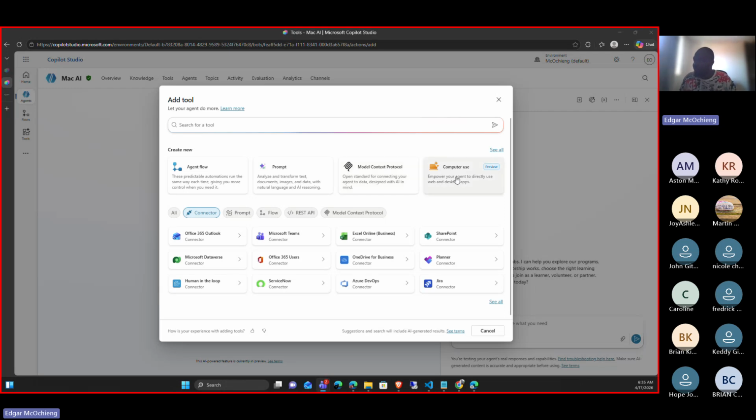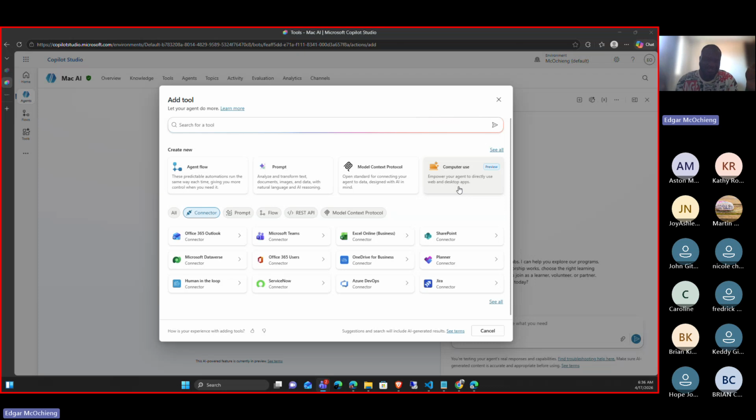So the next one is computer use. And in computer use, this was one of my best features in Copilot Studio, to be honest. In computer use, I can just give my agent an instruction, and it will do everything. Like, it controls my computer. I'll actually do a demo on computer use, because that will amaze you. So in computer use, it acts like a robot.